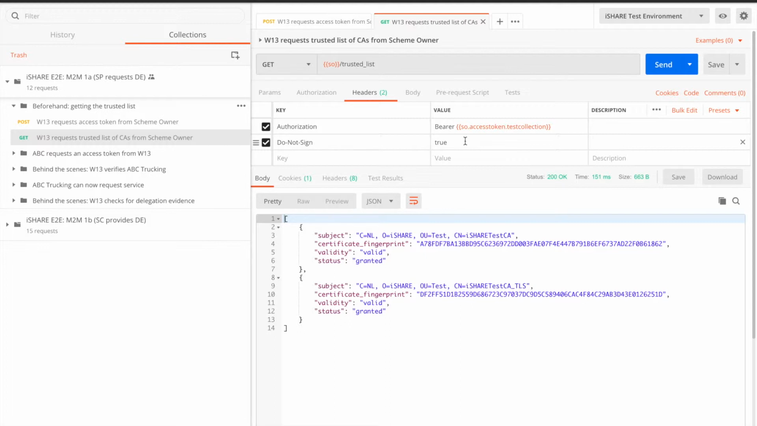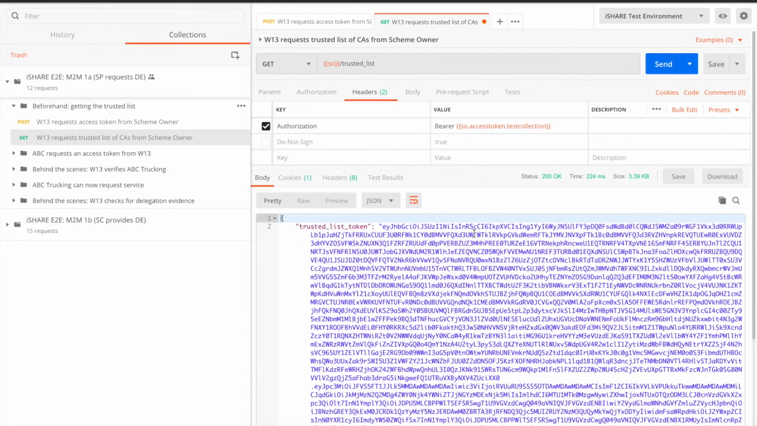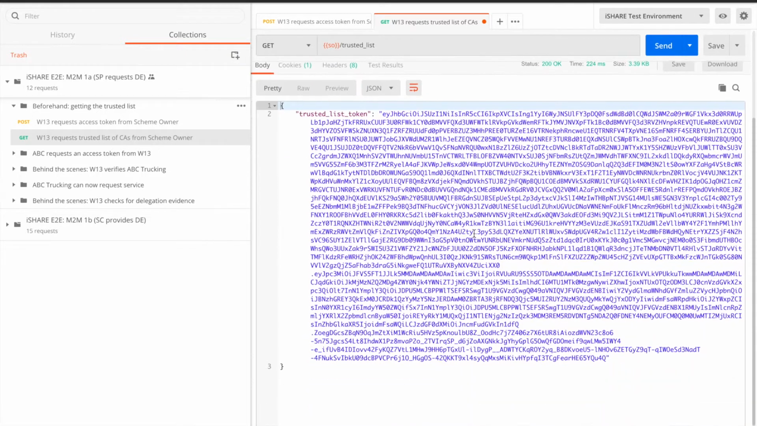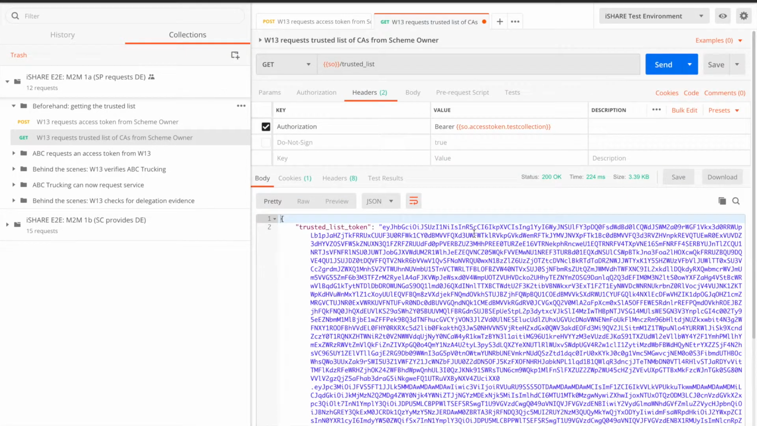For demoing purposes, we check this as true, which makes sure that the list returned is not encoded as a JSON Web Token. For real purposes, the trusted list would actually look like this, which is a JSON Web Token that you should be able to decode. For more information on this, see jwt.io.